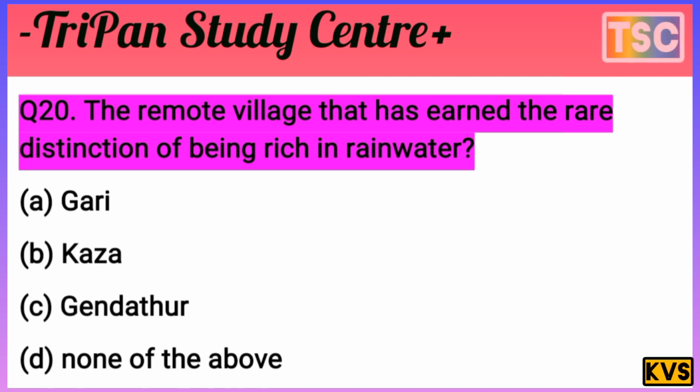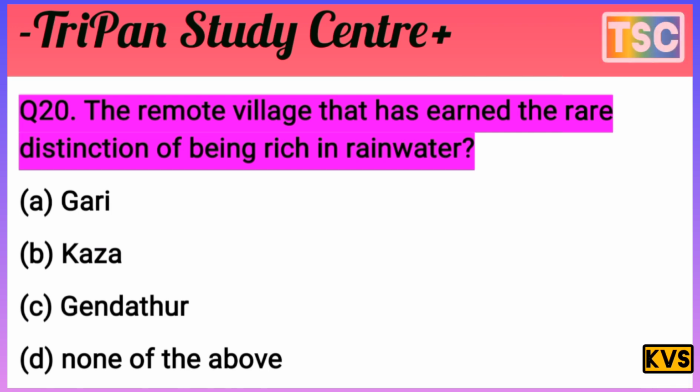You must have thought of your answer. Let's see the answer to this question. The remote village that is rich in rainwater. The options are Gary, Kaza, Jandhathar, none of the above.